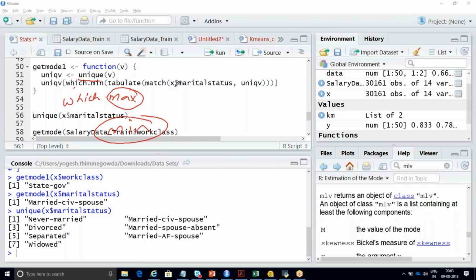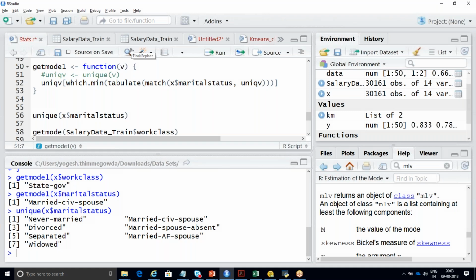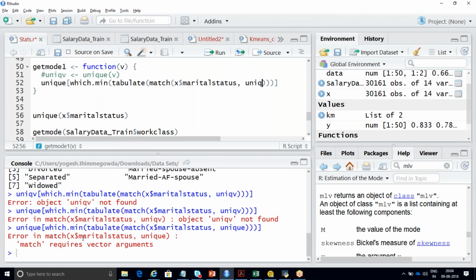If you don't use this, the function will not run. So let me put it this way: hash of unique v. If I run this, will your function work? Because you are not able to see this. In this case, you need to write unique, but it will not take this. Again, you'll get an error. So again, you'll be using your unique. Will it work? It will never work. See, that is the problem. Okay. Thanks.